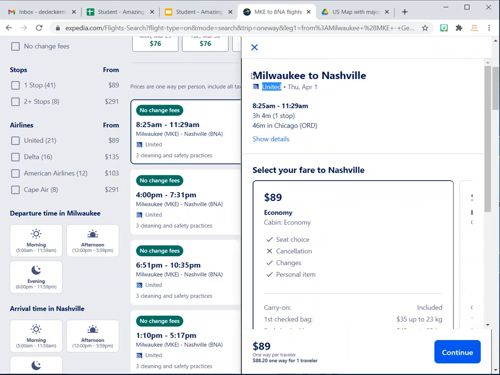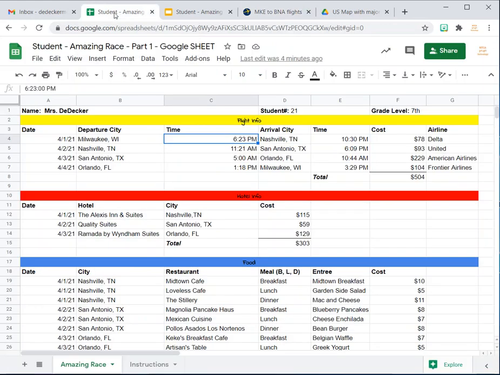I'm going to try to copy this, and then you go back to your spreadsheet and you're going to type in United here. We have Delta here, so I'm going to put United. And then the time was different. It was 8:25 a.m. actually. And there we go.